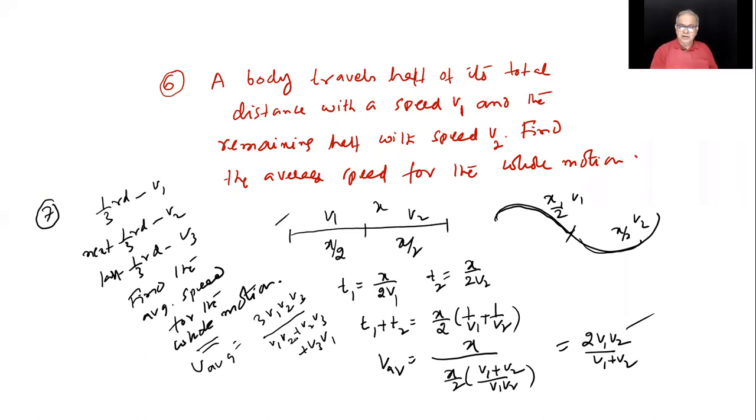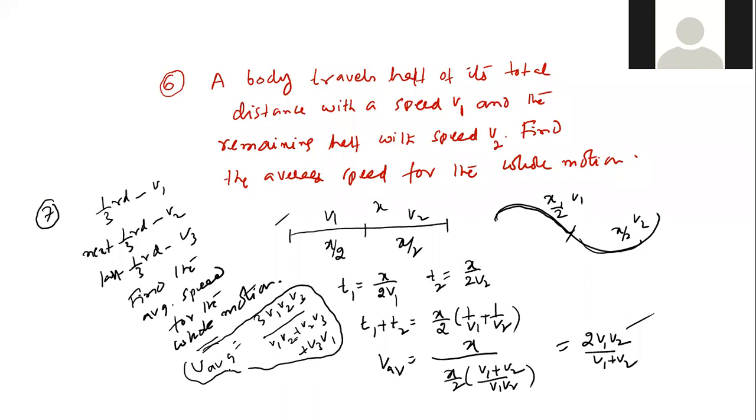No, because V1 plus V2 you got here, you can't get V1 plus V2 plus V3 there. So how do you do that?